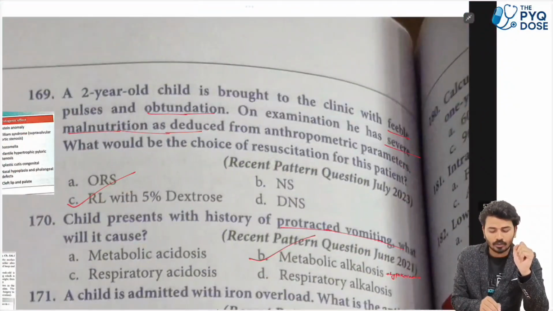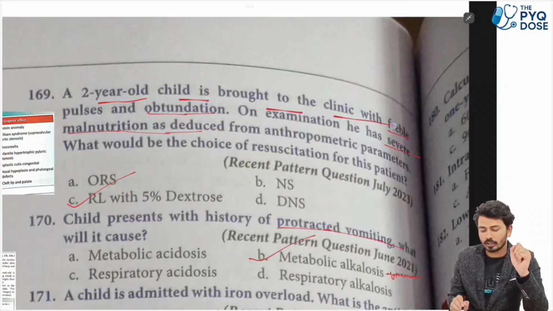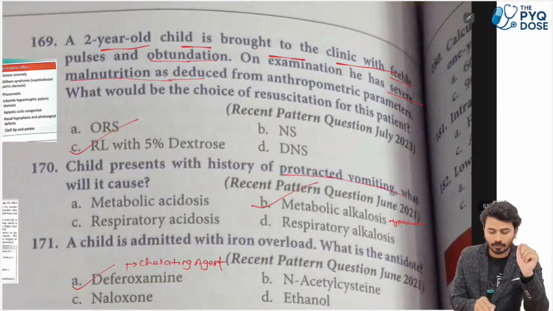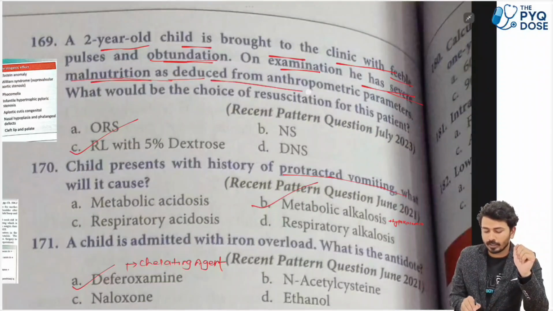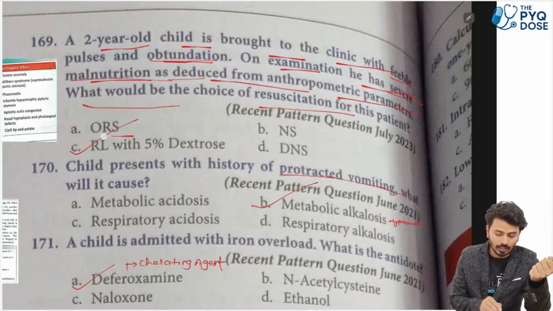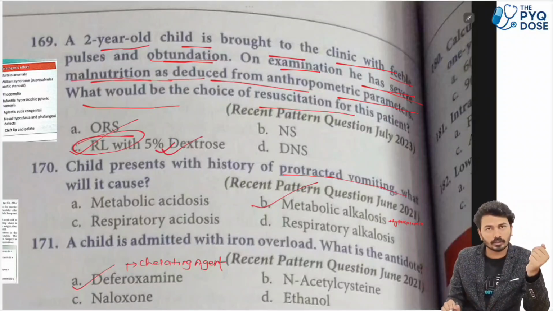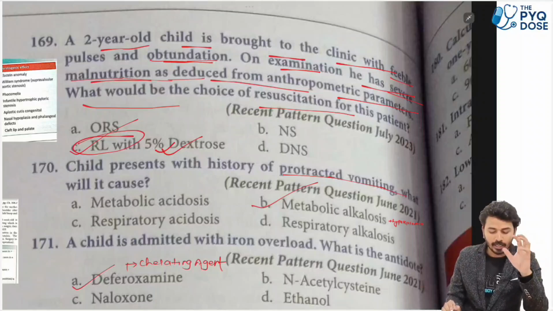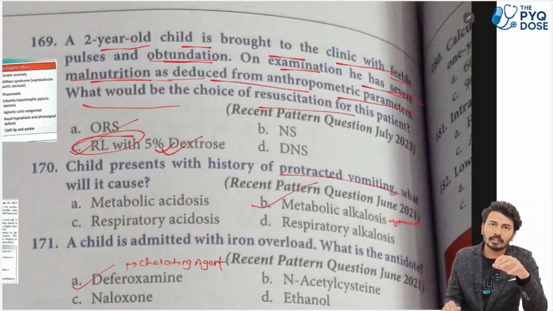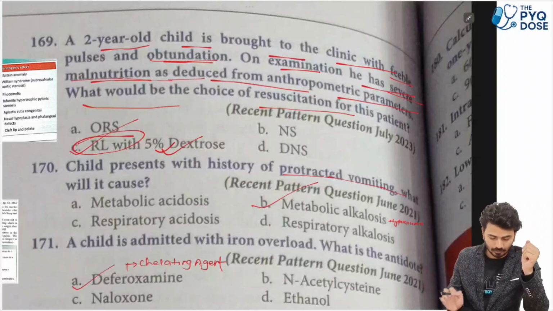Next, a 2-year-old child is brought to the clinic with feeble pulses and obtundation. On examination, he has severe malnutrition as reduced from anthropometric parameters. What would be the choice of resuscitation? The same question: Ringer lactate, the fluid of choice in case of dehydration, and 5% dextrose generally to treat the hypoglycemia that occurs in severe acute malnutrition.